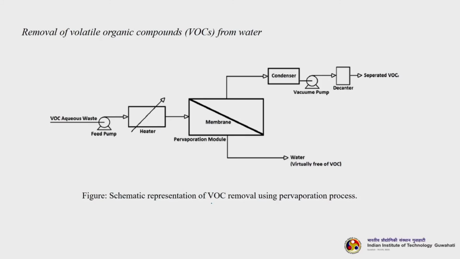So, this is the schematic representation of VOC removal using a pervaporation process. VOC aqueous waste is pumped to a heater, where it is heated to a certain temperature, then fed to the pervaporation system, where you will get water which is virtually free of VOC, and through a condenser you can separate the VOC here.